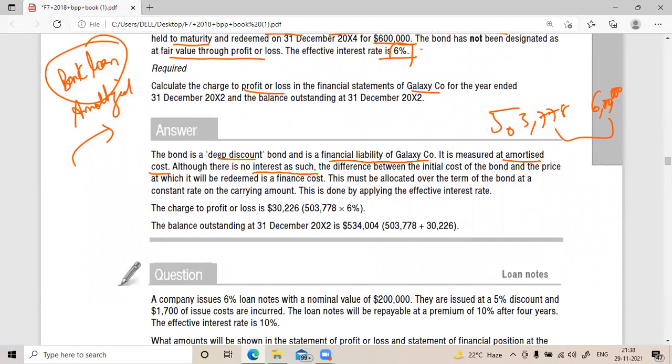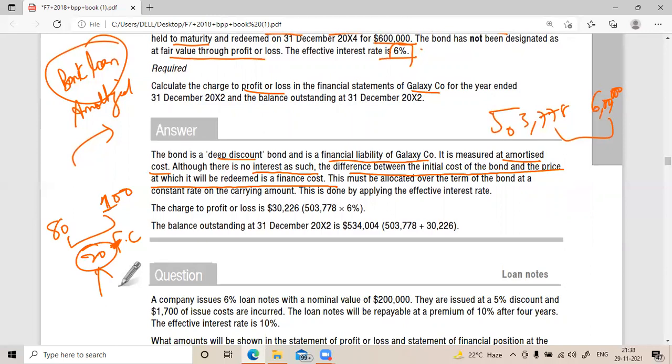Yes, sir. So the difference between the initial cost of the bond and the price at which it will be redeemed is the finance cost. So suppose I issued a bond at 80 and I have to redeem 100. The 20 is my finance cost, correct? Yes, sir, because this is what I'm supposed to pay. This is my cost, and this is the investor's gain.